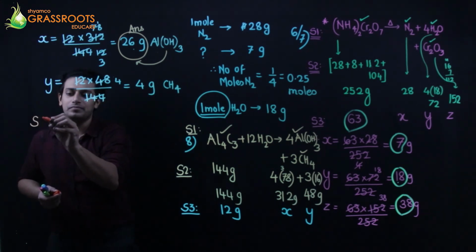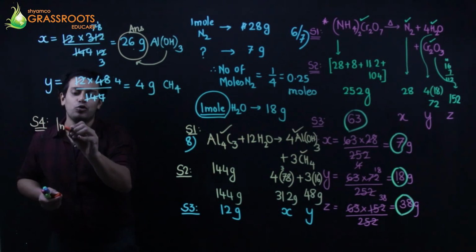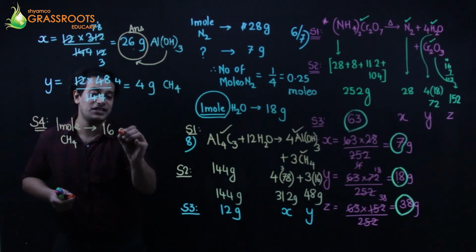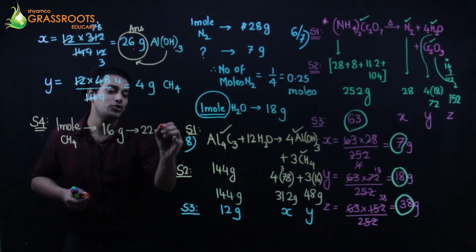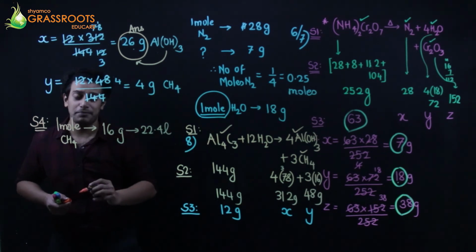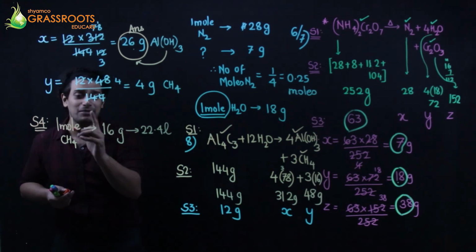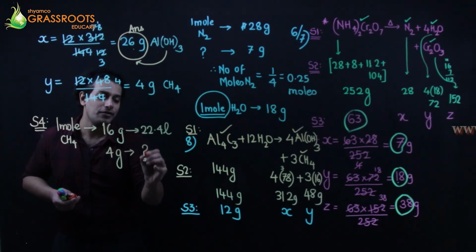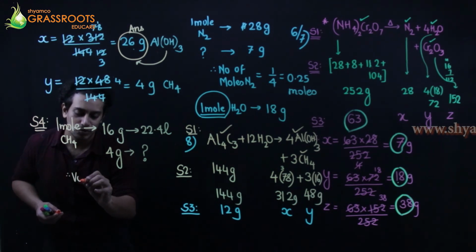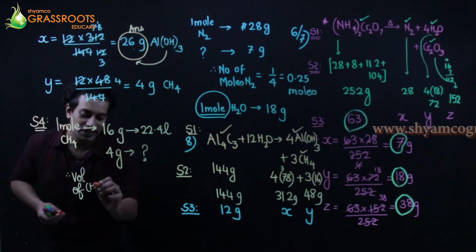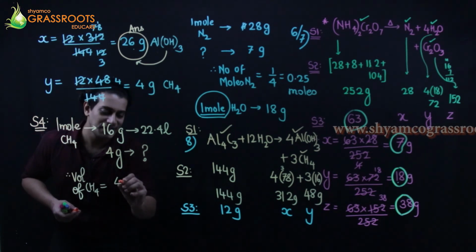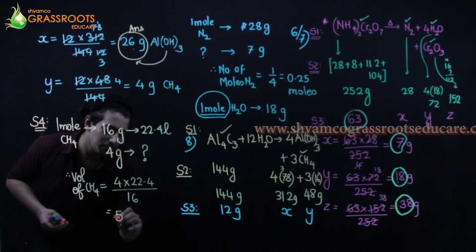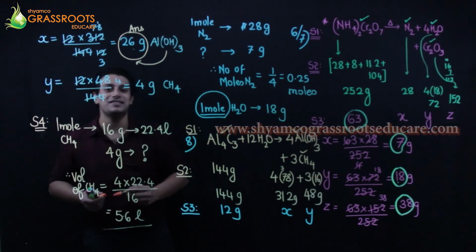कथा. Step 4. 1 mole of methane occupies molecular weight which is 16 grams, occupies 22.4 liters. But मेरे टेस्ट ट्यूब में कितना मीथेन है? 16 grams नहीं है. I have obtained only 4 grams methane in my test tube. Will occupy how much? So can I say volume of methane 4 into 22.4 upon 16 solve करने पे आंसर आएगा 5.6 liters.